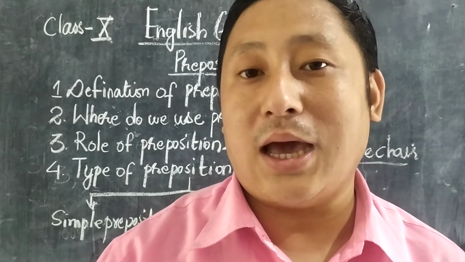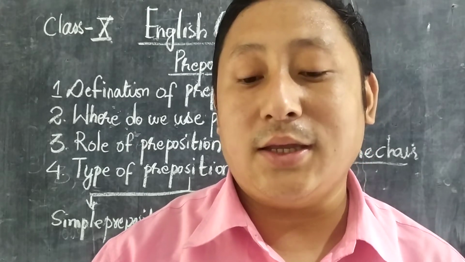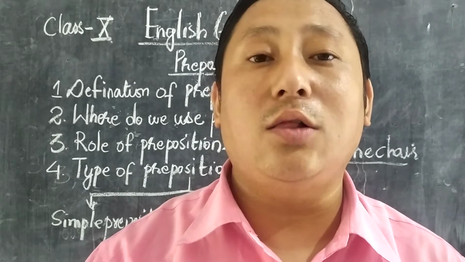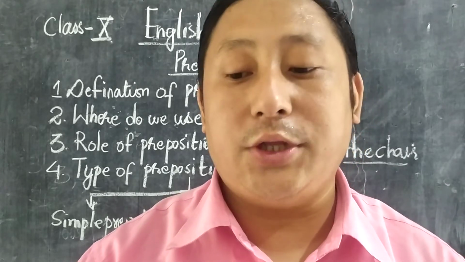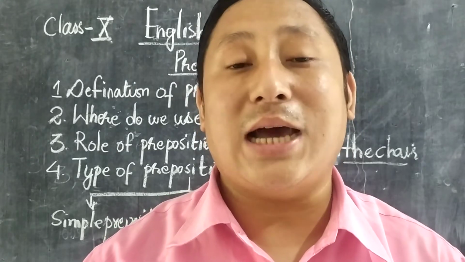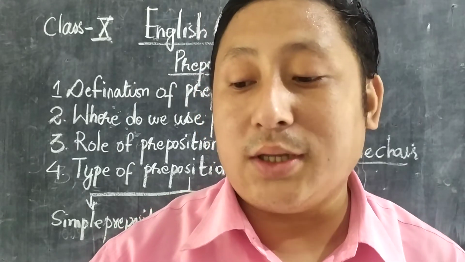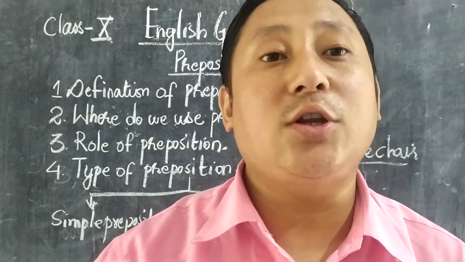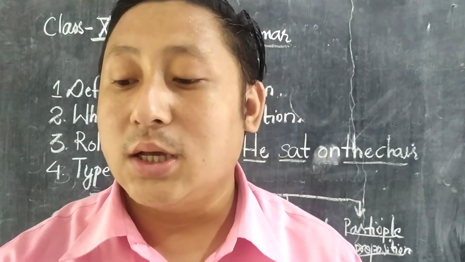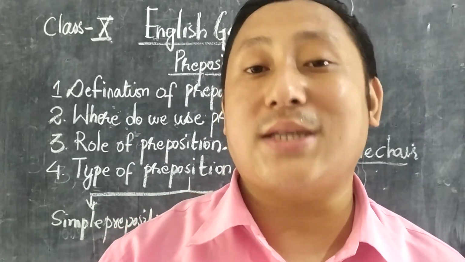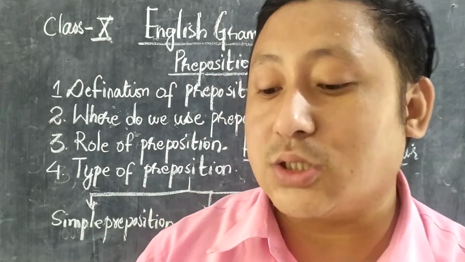Once again, I'm going to repeat: this simple preposition is always used to describe locations, time, or place, and it helps to build relations between noun, pronoun, even to join clauses or a sentence. Did you get it? Now let's go to the